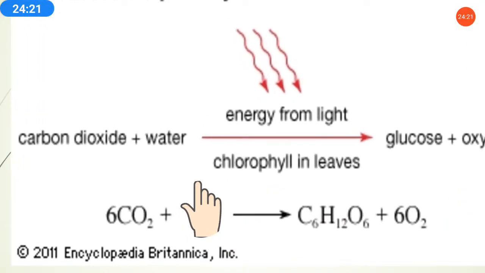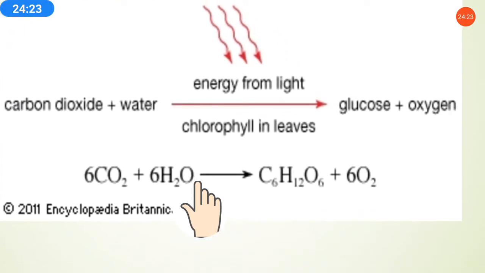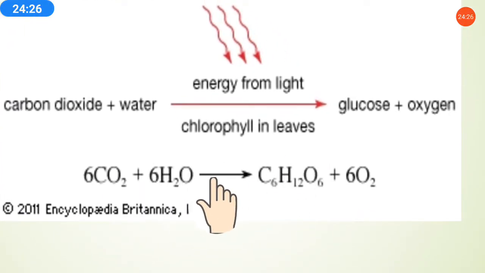I am just trying to make you understand that this is the chemical reaction in which the number of atoms, of carbon, hydrogen and oxygen, will be the same. Only when different numbers of carbon, hydrogen and oxygen combine do they make a different substance. So when carbon 6, hydrogen 12, oxygen 6 get combined together, what is formed? Glucose is formed. And at the last, 12 atoms of oxygen are left.